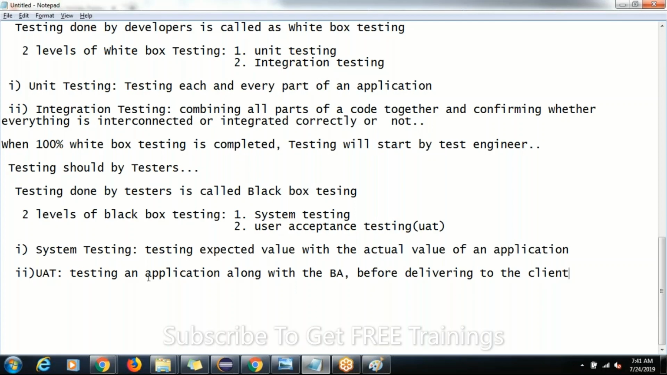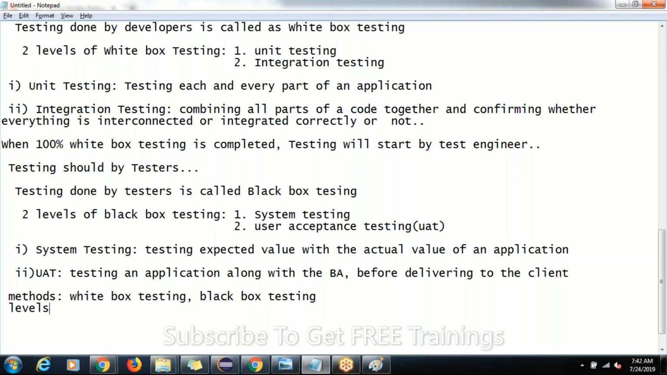Once again, guys, a very important question. How many methods of testing do we have? Two methods of testing, guys. What are they? White box testing and black box testing. This is an interview question, guys. Two methods: black box and white box testing.